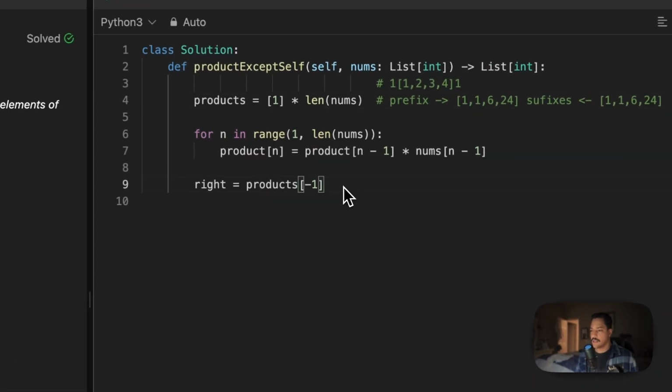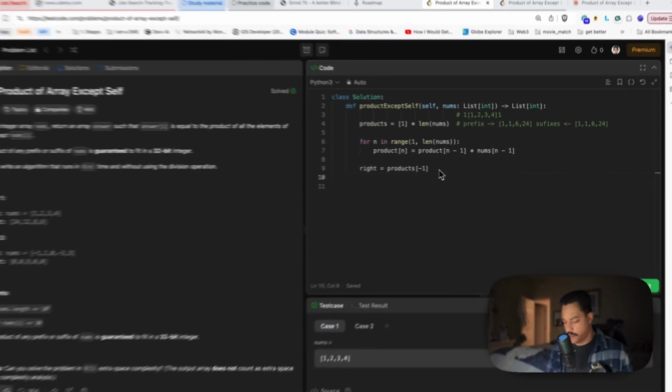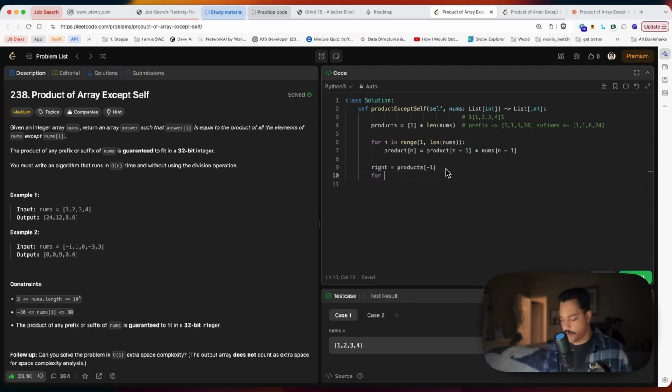So how do we do that in Python? So we say, for, we're going to use item in this case. So for every item, and we're going to do the same thing. Use the range length function here, and we know nums is going to go there. But what happens here is that we've got to iterate backwards. So how do we do that?